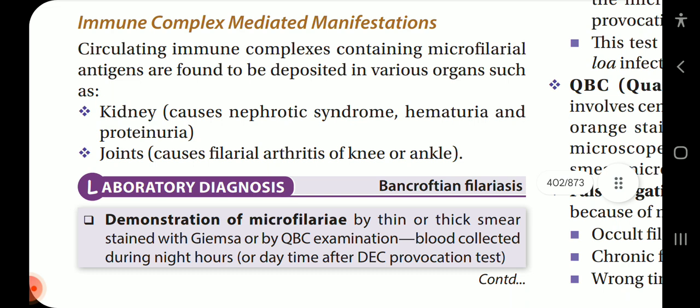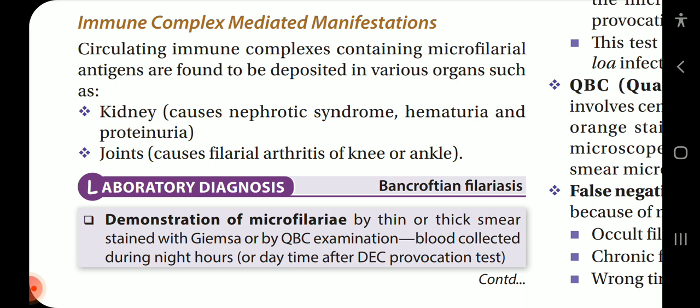Next, immune complex mediated manifestations. Circulating immune complexes containing microfilarial antigens are found to be deposited in various organs such as the kidney, causing nephrotic syndrome, hematuria and proteinuria, and the joints, causing filarial arthritis of the knee or ankle.